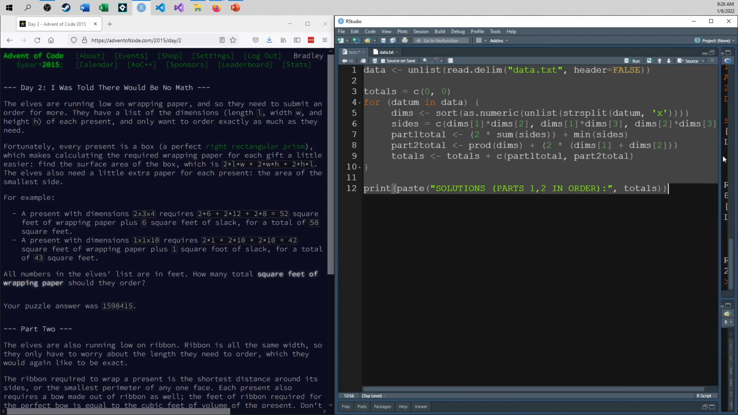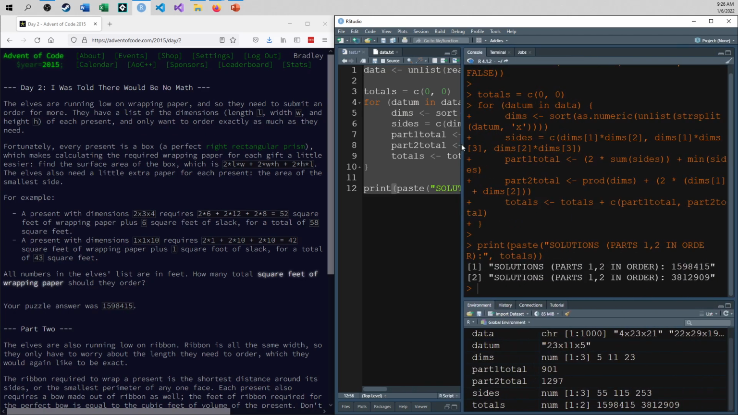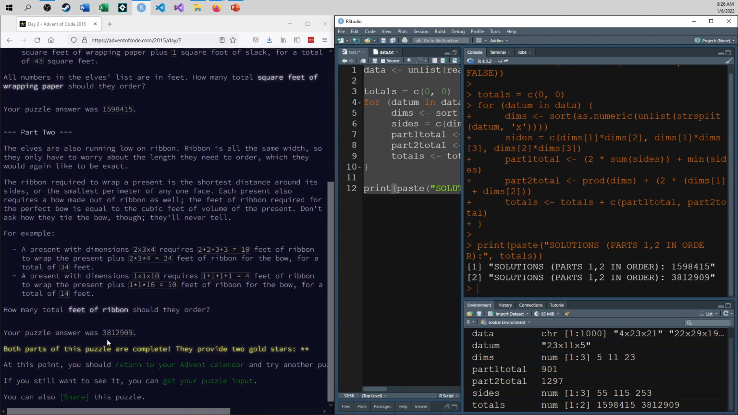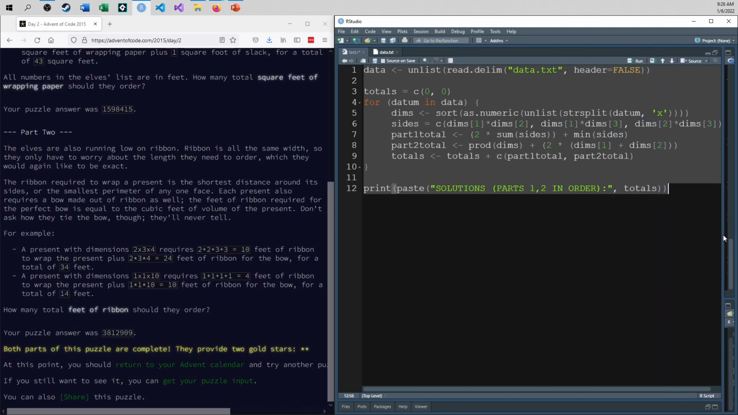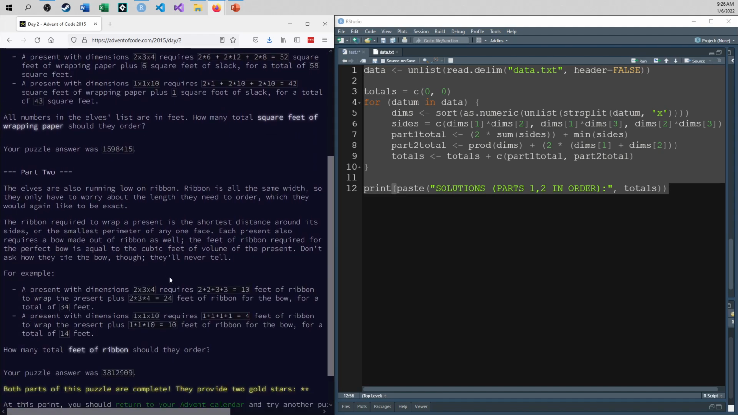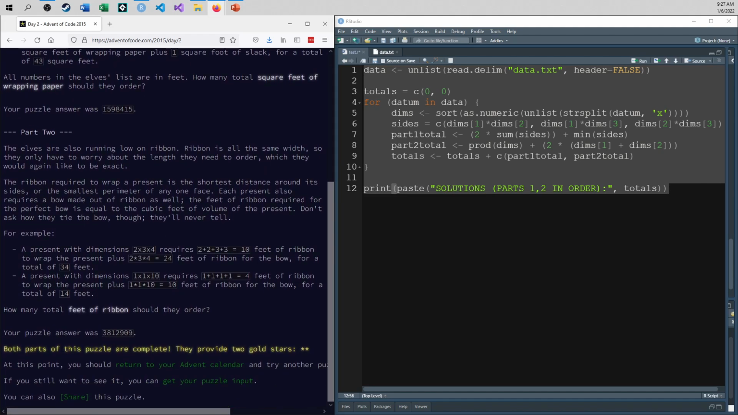So part 2, like everything else, is a little more challenging. I can show you that I do get the answer 3812909. And so what I am doing here is, okay, part 1 was wrapping paper, but part 2 has to do with figuring out how to do ribbon. And so for the ribbon part of this,